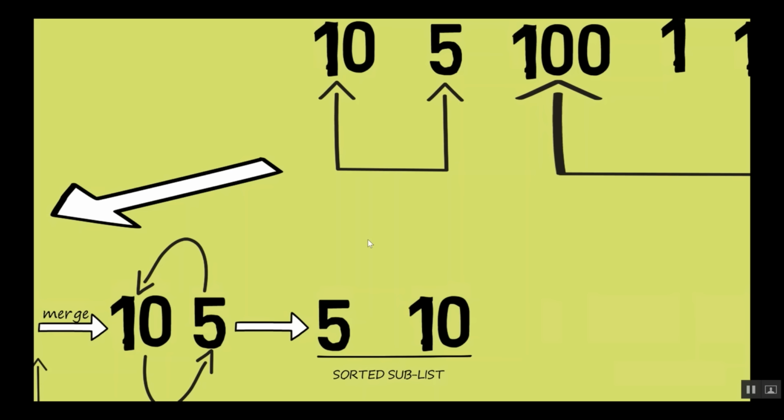One important thing to understand at this point is that when we call merge sort on the first sublist of 10 and 5, we called it recursively, in the sense that the sorting algorithm calls itself again.